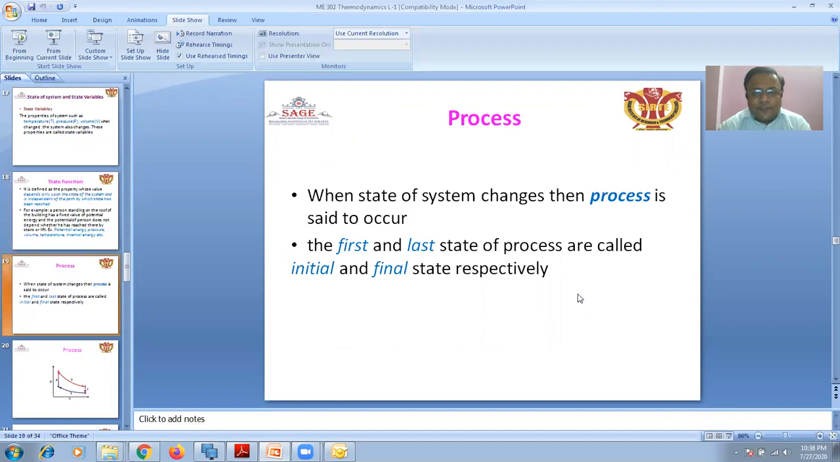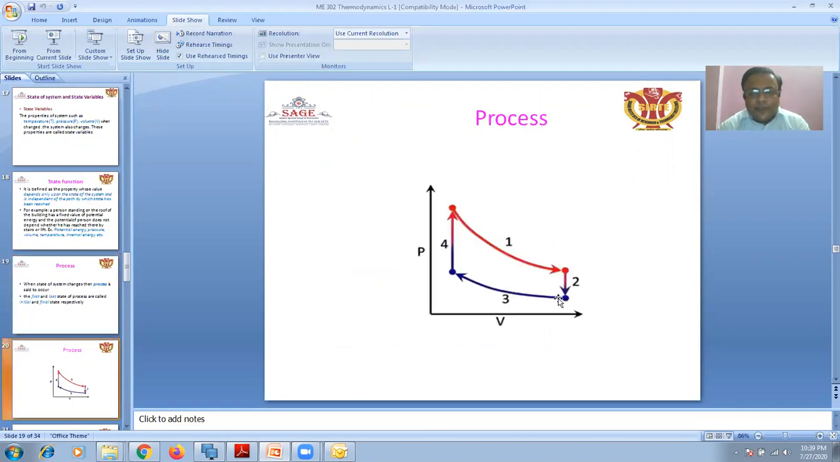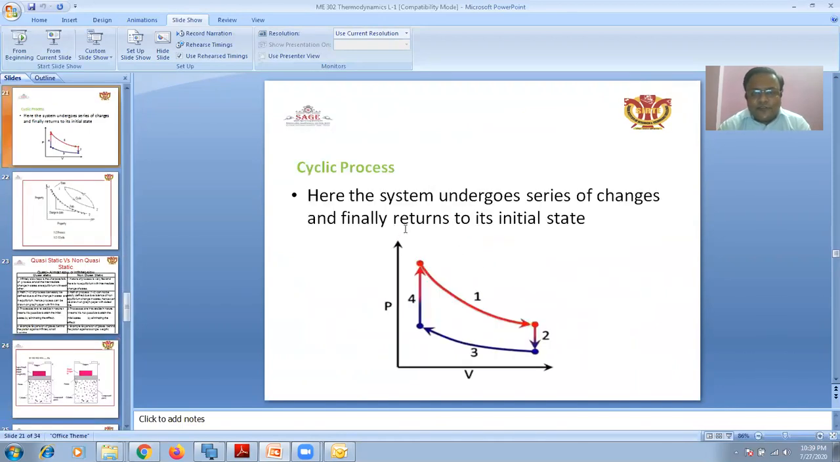In a process, when the state of a system changes, the process is said to occur. The first and the last state of the process are called the initial and the final state. The process is described in the diagram. 1 to 2 is the expansion, 2 to 3 is constant volume heat rejection, 3 to 4 is compression, and 4 to 1 is constant volume heat addition. Cyclic process: here the system undergoes a series of changes and finally returns to the original state.